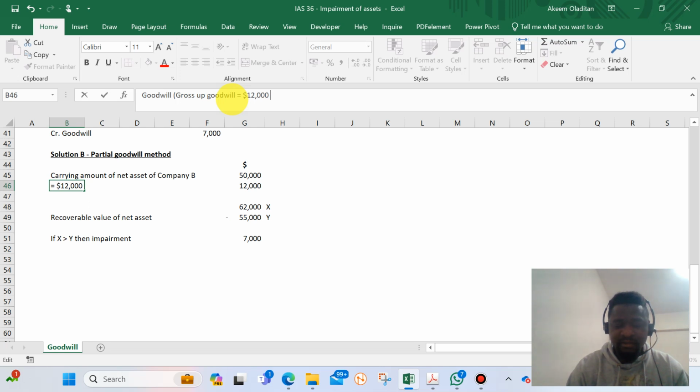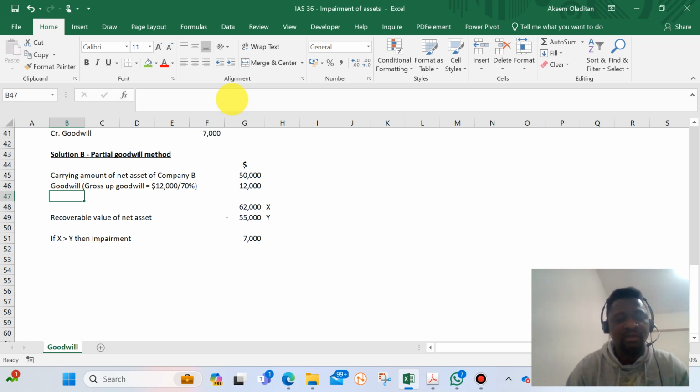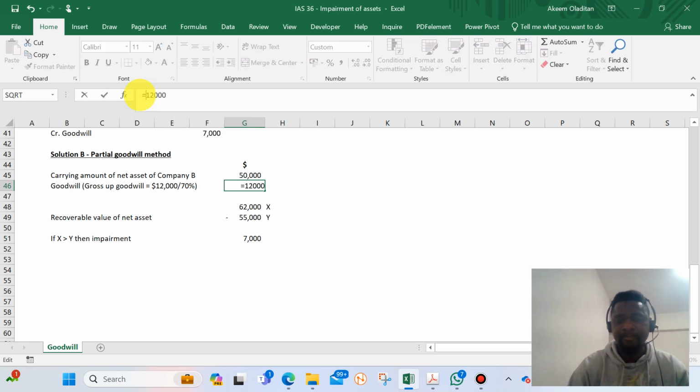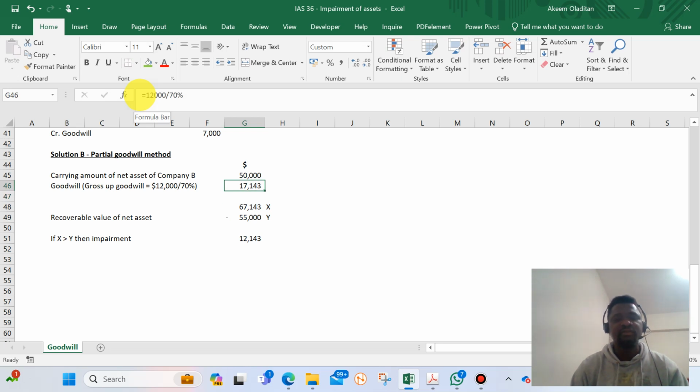We now divide it by 70%, which is the holding of the holding company. When you divide it by 70%, then it means the value will go up. Yeah, this is the gross value of the goodwill. Can you see the gross value of the goodwill? So it's showing 17,140. So when we now compare with the recoverable amount, it shows an impairment of 12,143.